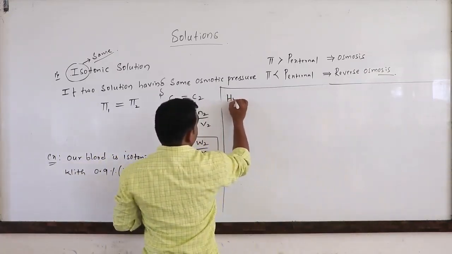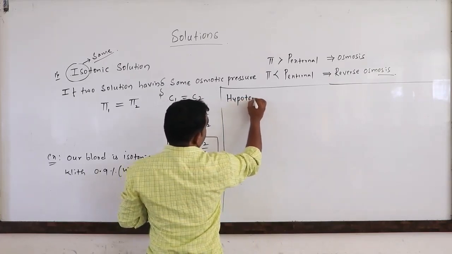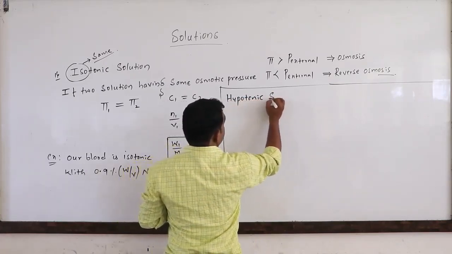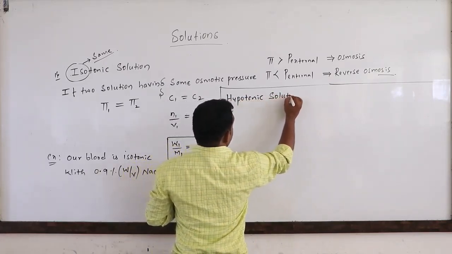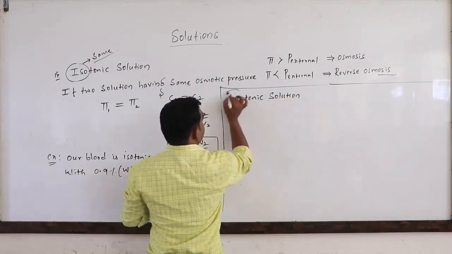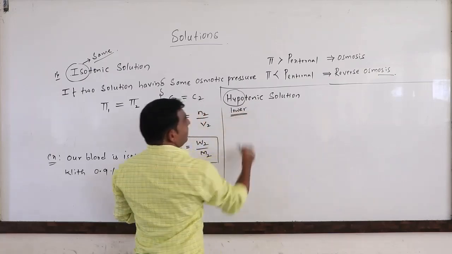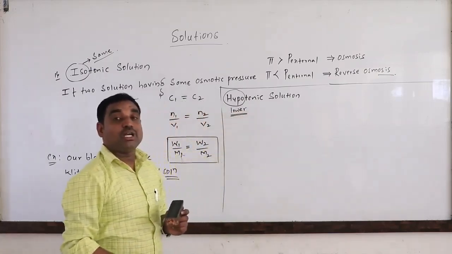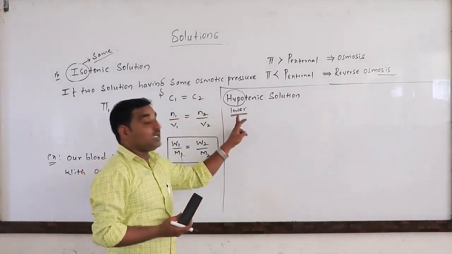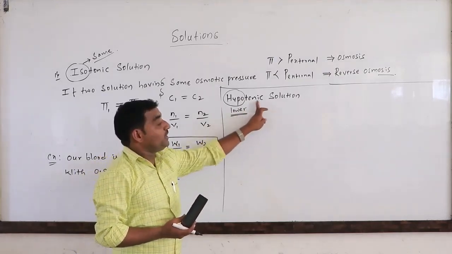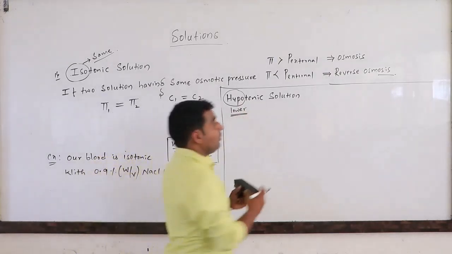Second one is hypotonic solution. Hypo in the sense lower. What is lower? Osmotic pressure is lower than that of the other solution. That is called a hypotonic solution.